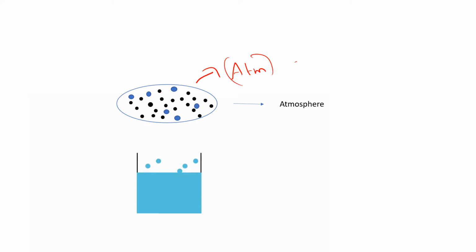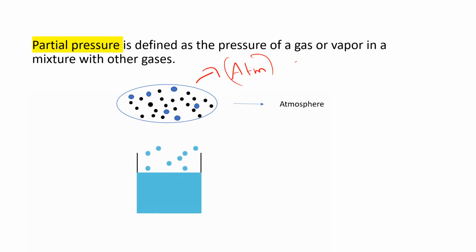So the partial pressure is defined as the pressure of a gas or vapor in a mixture with other gases. You can see this in the atmosphere. There will be water molecules, and the pressure of these water molecules is defined as the partial pressure of water vapor in atmosphere.